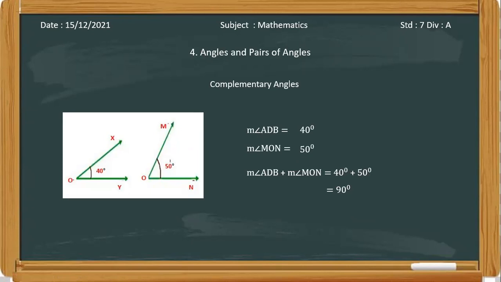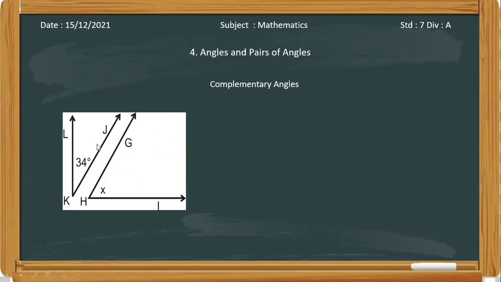Now if you are given two angles and we have already set them, JKL and GHI, as complementary angles, it means we already know that the sum of the measures of both angles is 90 degrees. But we don't know the measure of GHI. We know JKL is 34 degrees, but we don't know GHI. We have just assumed that the measure of GHI is X. So we have to find the measure of GHI, and since both angles are complementary, the sum of their measures is 90 degrees.